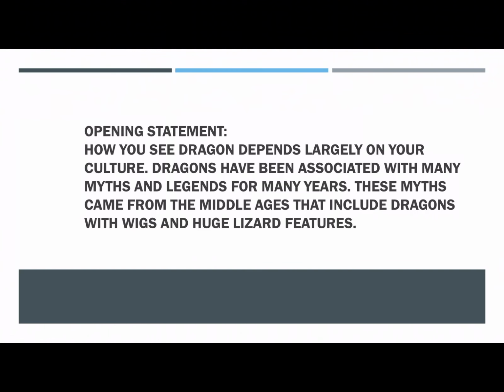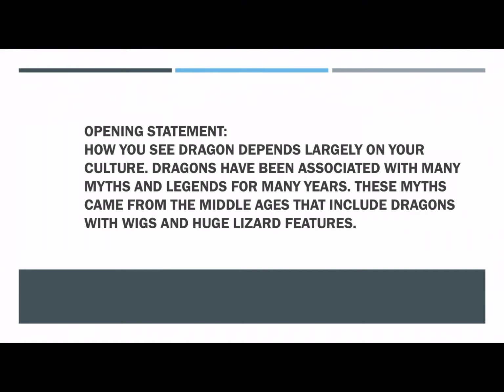So here is an example of an opening statement from the few pages that we just read about dragons. How you see a dragon depends largely on your culture. Dragons have been associated with many myths and legends for many years. These myths came from the Middle Ages that include dragons with wings and huge lizard features.